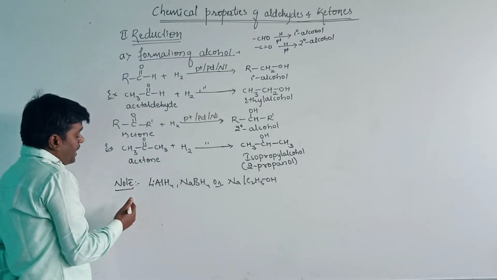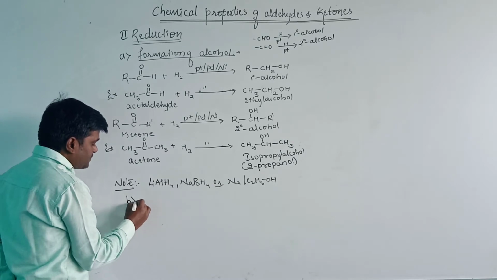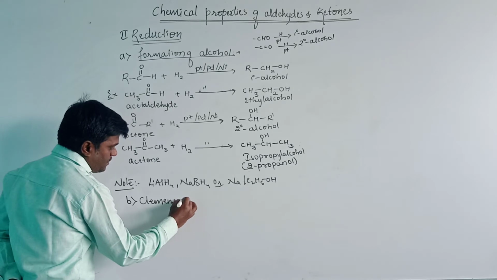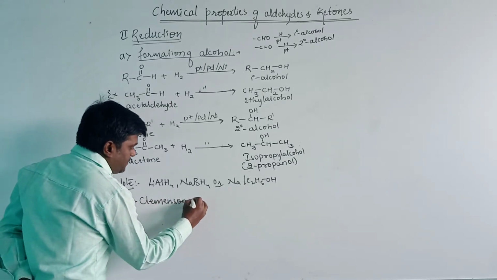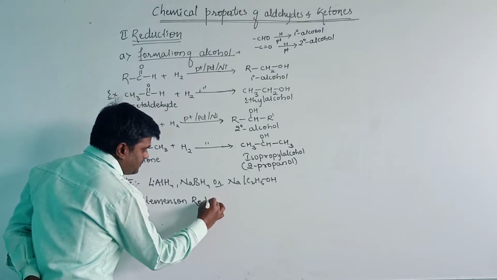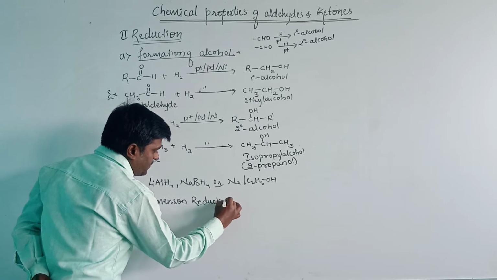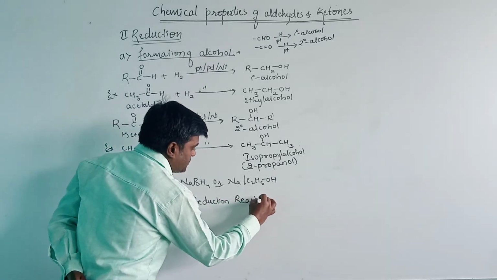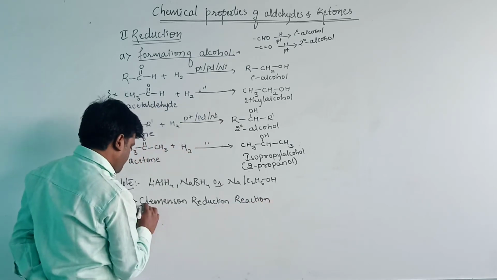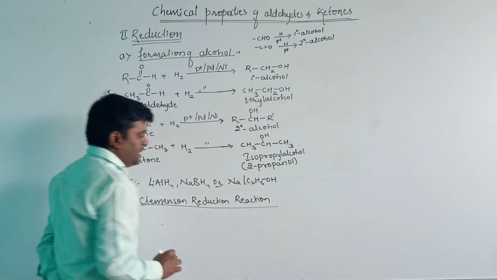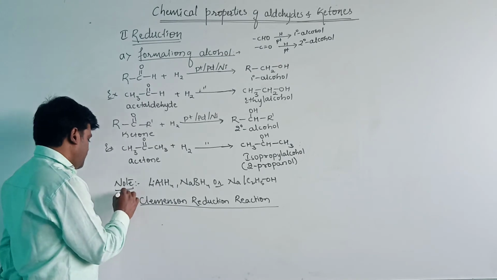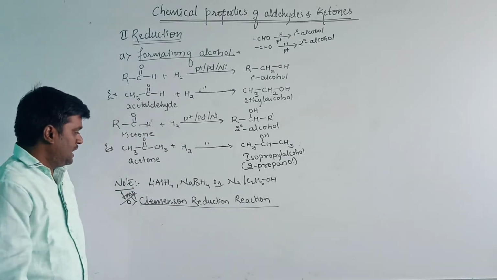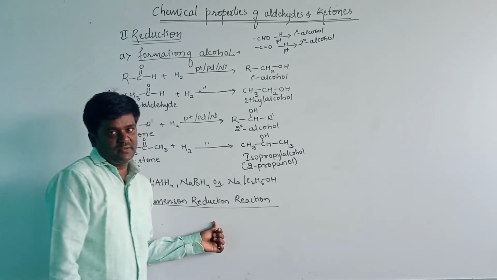In this reduction part, the second one is B, Clemmensen reduction reaction. It is a named reaction and it is an important one for the examination, the Clemmensen reduction reaction.